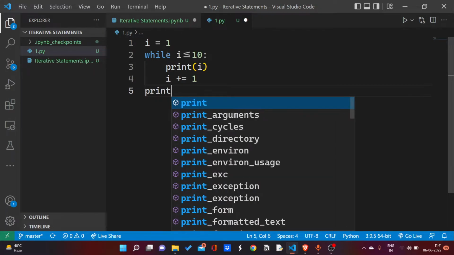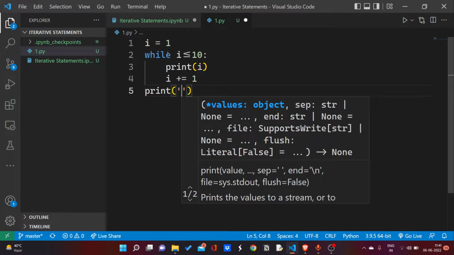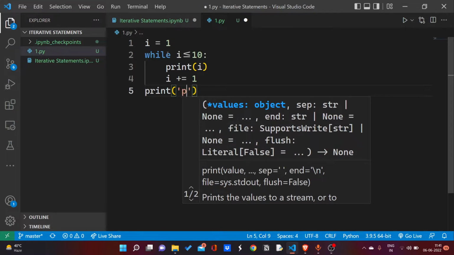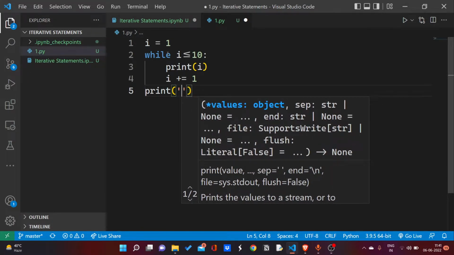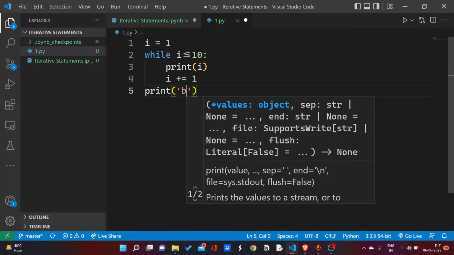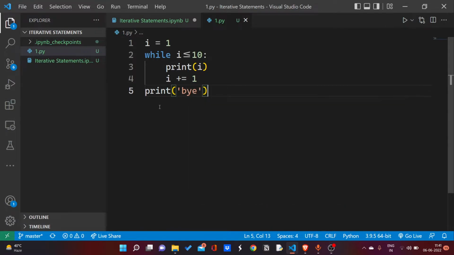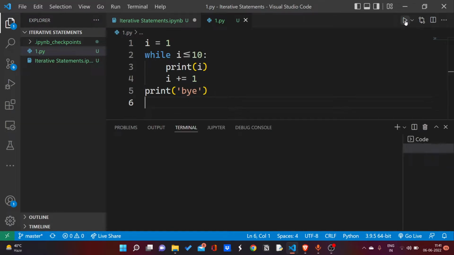It will take the control to the next statement after the loop, like print bye, and bye will get printed and our program is ended. There is no statement after that. So this program will run like that. You can see I am getting numbers 1 to 10 printed. After that the loop ends as i becomes 11 and 11 less than 10 is not true in any sense, and the loop ends and we get bye printed and our program finishes.